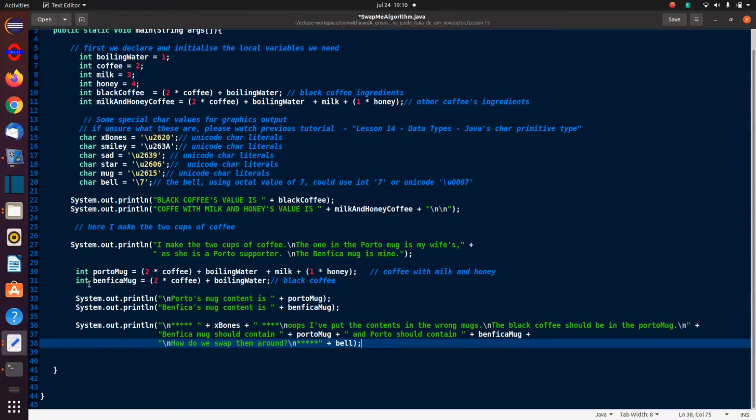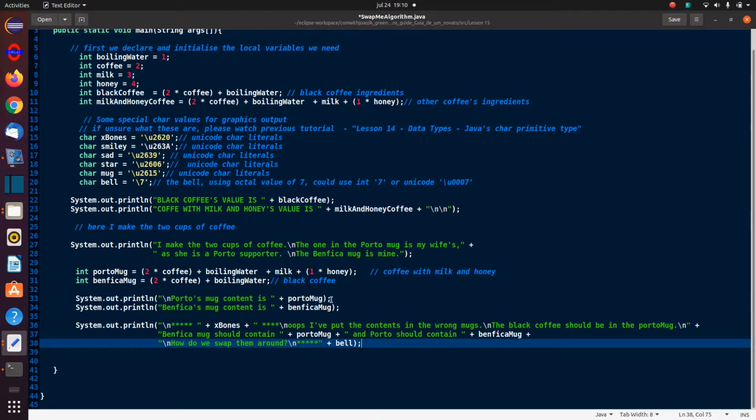So what I'm doing is the same that I did there. I'm now putting 2 teaspoons of coffee and boiling water and milk and honey in the Porto cup, and then in the Benfica one I am now putting 2 cups of coffee and boiling water, the black coffee.